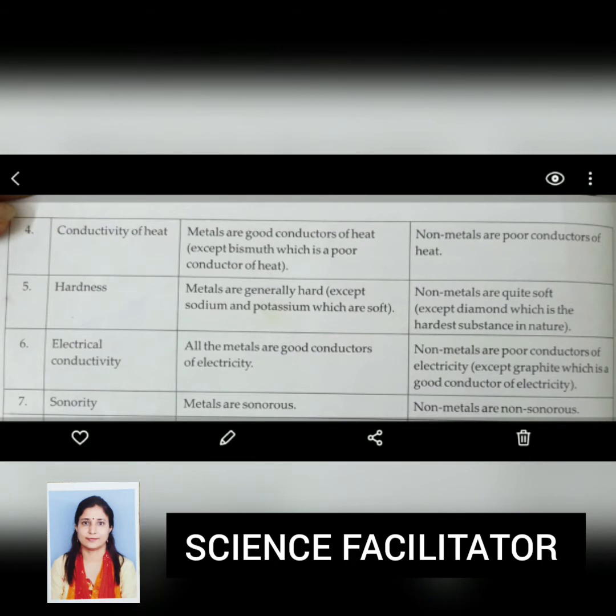Fourth physical property of metals and non-metals is about conductivity of heat. In the previous lecture, you have studied that metals are good conductors of heat. That is, if they are heated from one end, heat will be conducted to the other end also. But bismuth is a metal which is a poor conductor of heat. And about non-metals, they are poor conductors of heat.